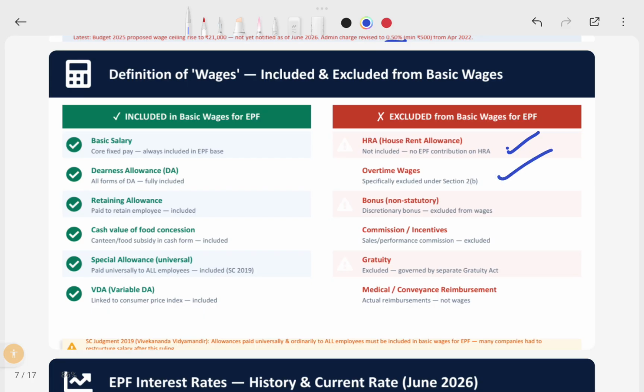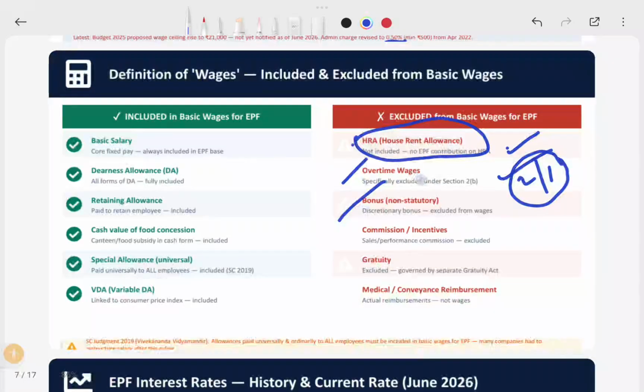And overtime wages, even though it is universal in nature, there should be a percentage. It is a percentage on the basic and all, so that would be different. And then bonus is also different for every employer. This is also excluded. And overtime wages, if some employees work overtime for 2 hours, some for 1 hour, based on their overtime it will be changing. So it is also not a universal base, not a universal allowance. So this is also excluded from the wage definition.